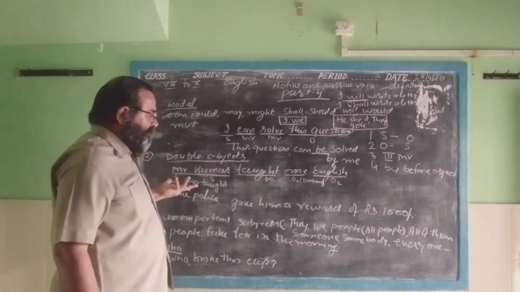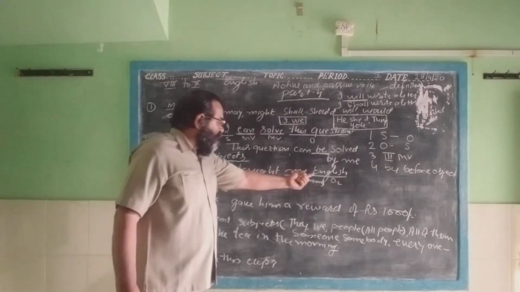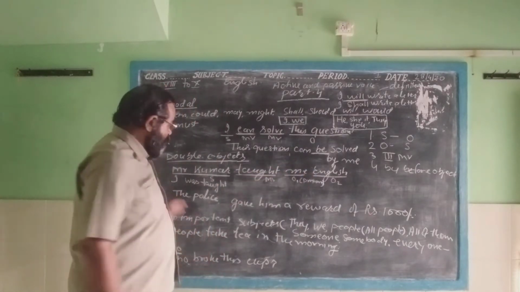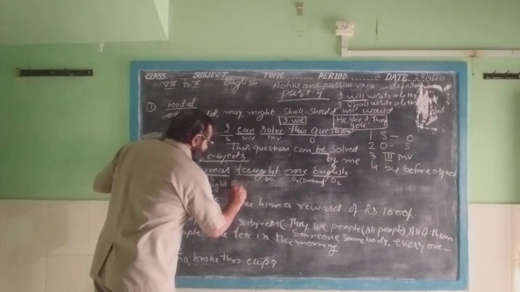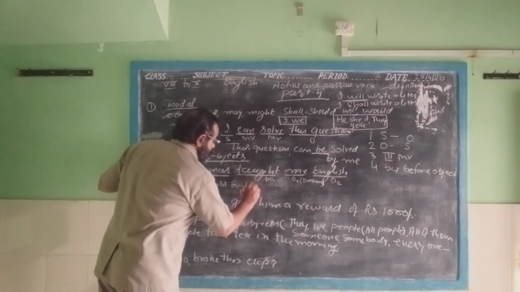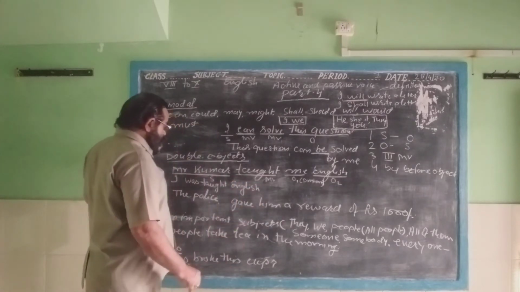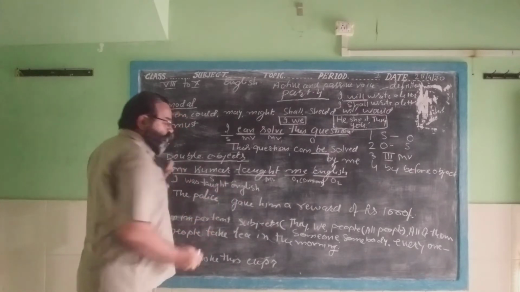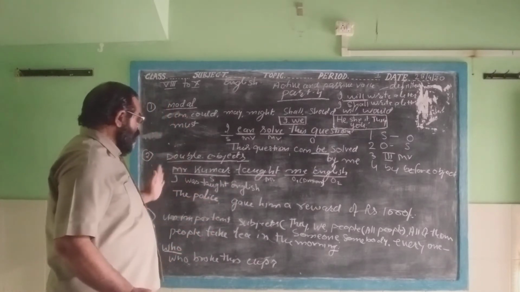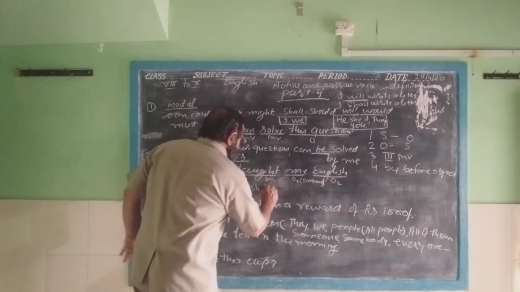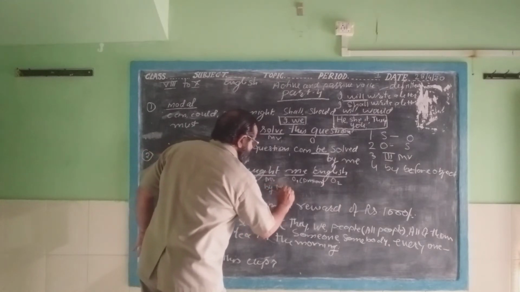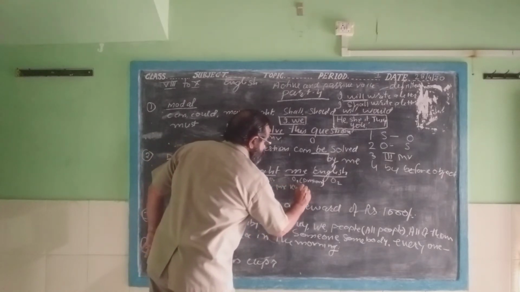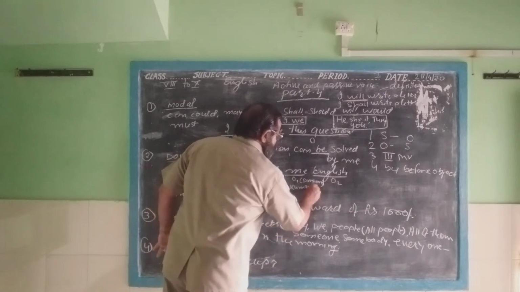Now what taught? English. Now you take the second object. This is English. I was taught English by whom? By Mr. Kumar.